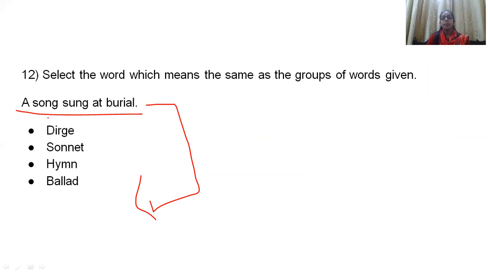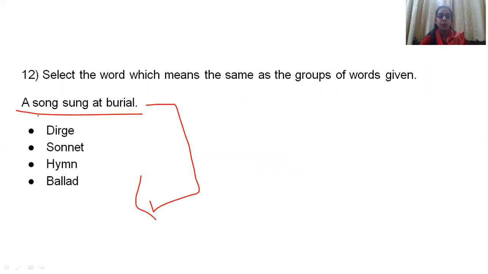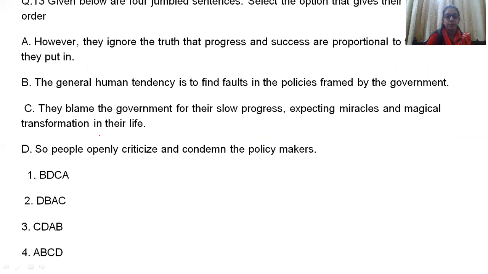Now generally some kind of chorus or song, especially among Christians, is sung at burials. So what is that particular song called? Sonnet, hymn, dirge, or ballad. There is no particular logic for this. I'm simply telling you the answer. The answer is dirge. Dirge is a song which is sung at a burial.